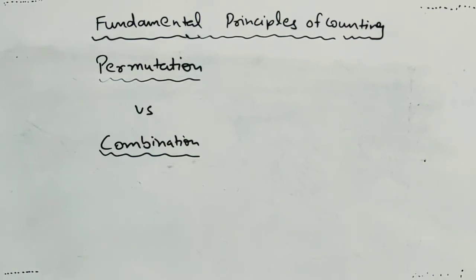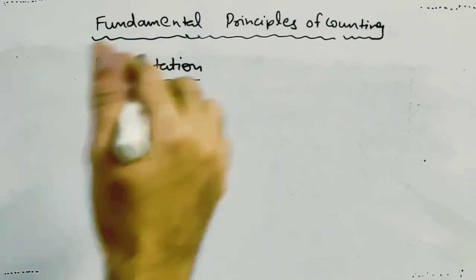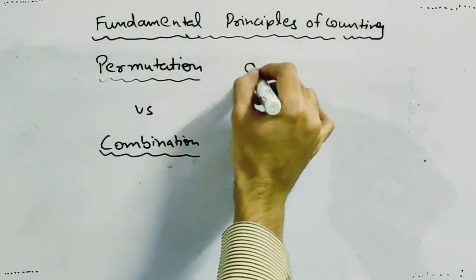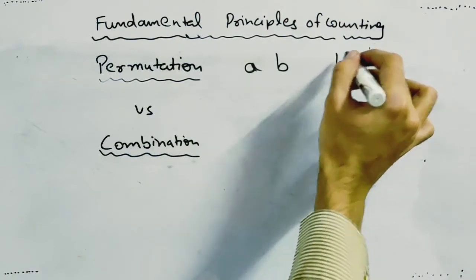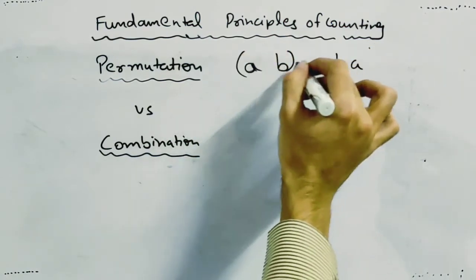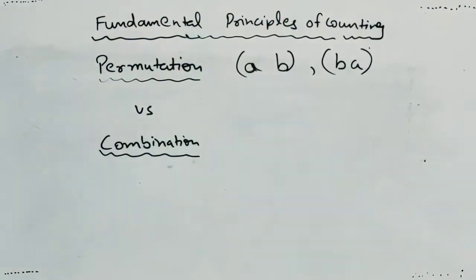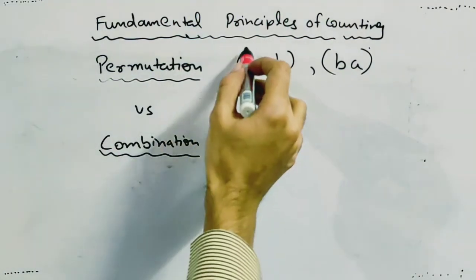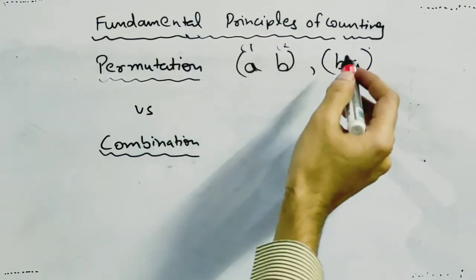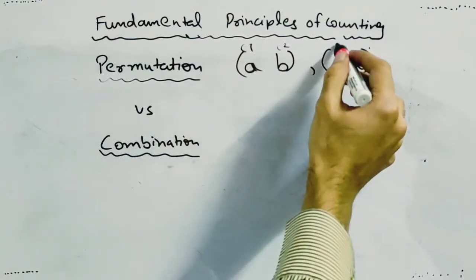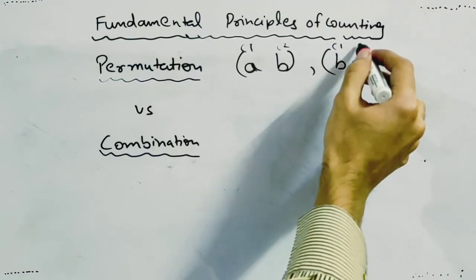For example, in our recruitment case, AB and BA were 2 different arrangements. We could allow candidate A to sit on chair 1 and B on chair 2, or we could also allow B to sit on chair 1 and A on chair 2.